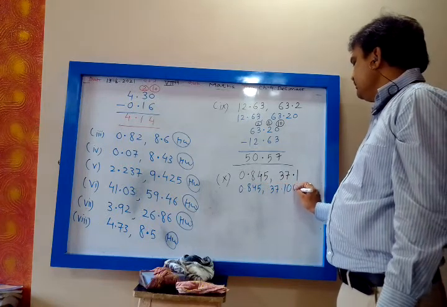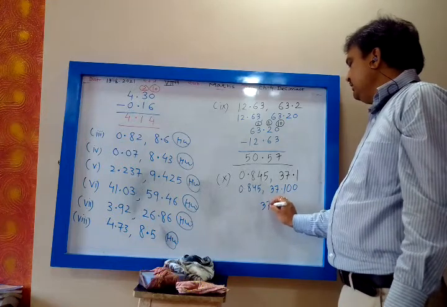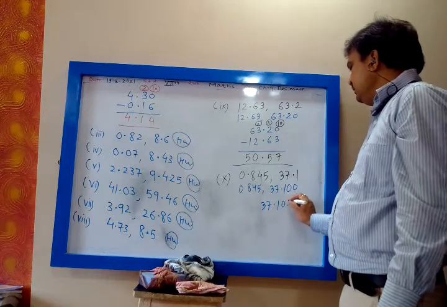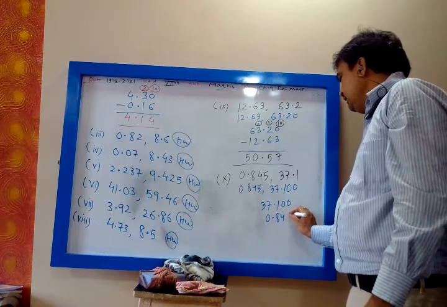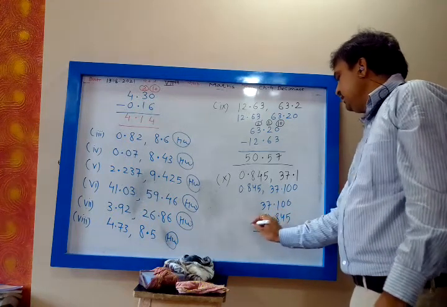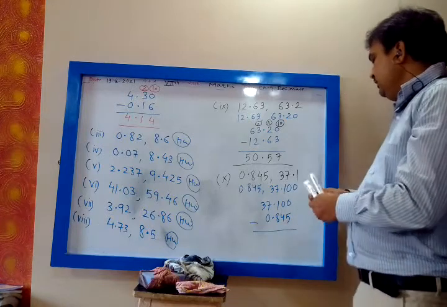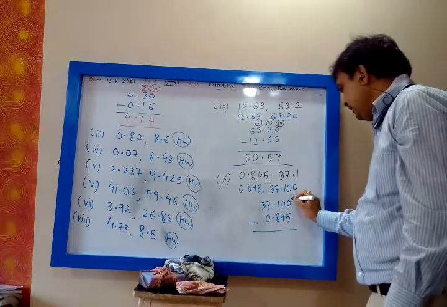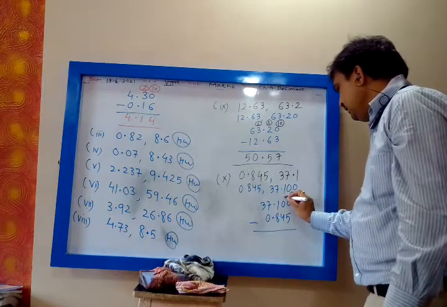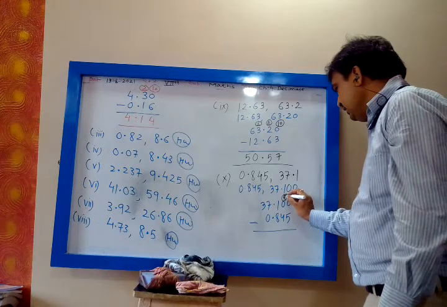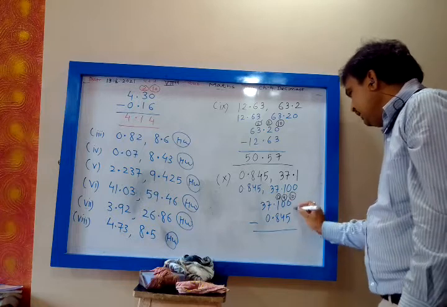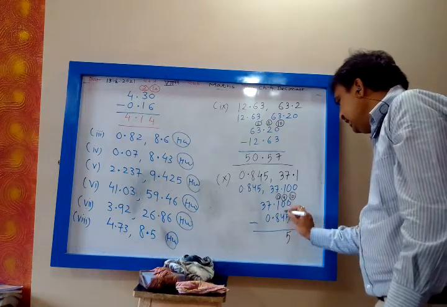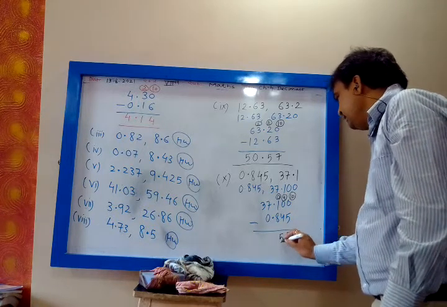37.100 minus 0.845. Now this 0 will become 10. Then this 0 will become 9. Then 1 will become 0. So 10 minus 5 is 5. 9 minus 4 is 5.